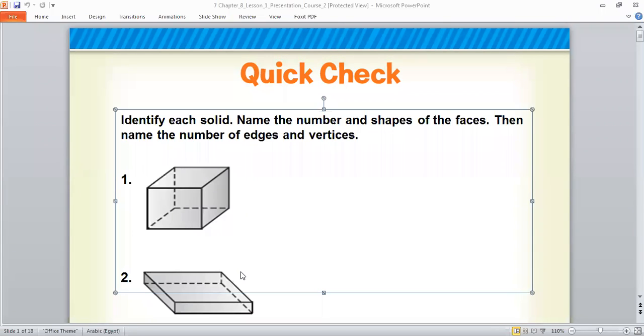Now we go to the second solid. Who can tell me the name of the second one? Cuboid. Yes, cuboid. Excellent. So we said that the second solid here is called a cuboid.